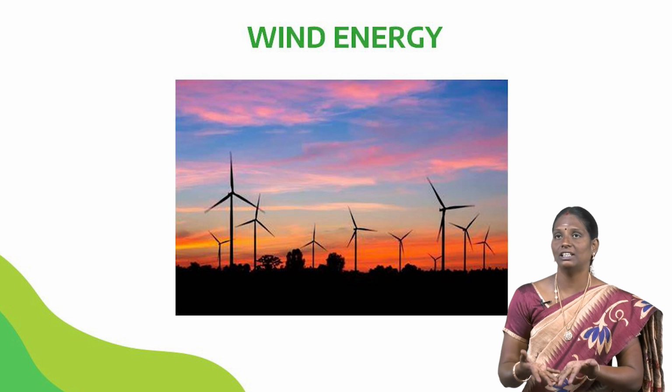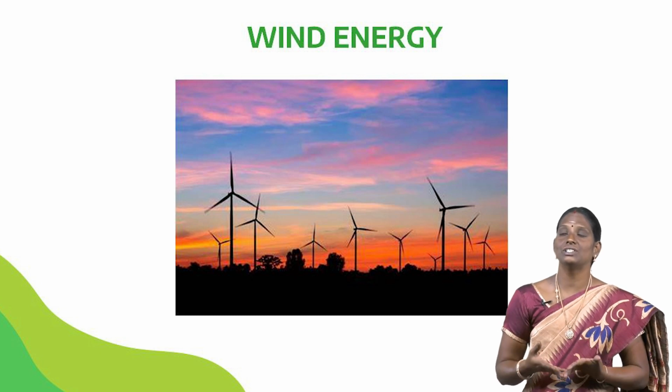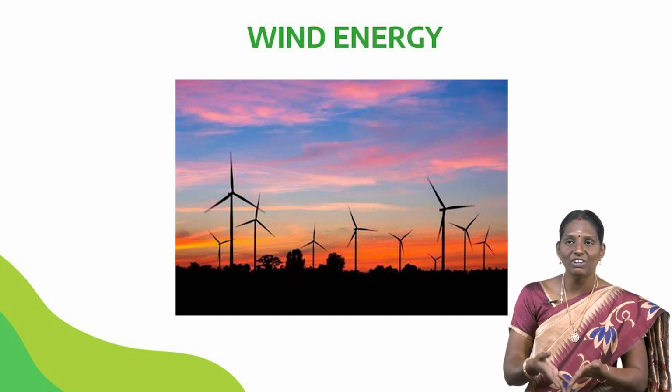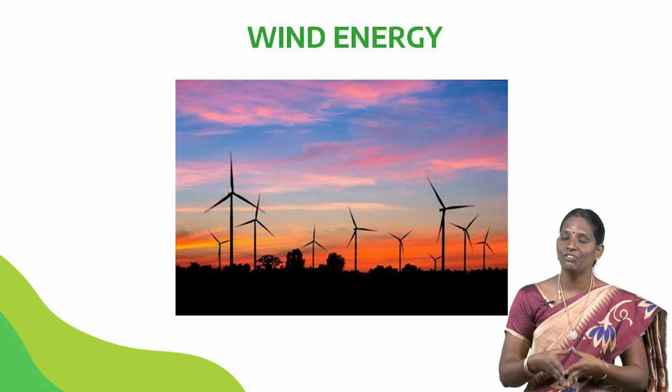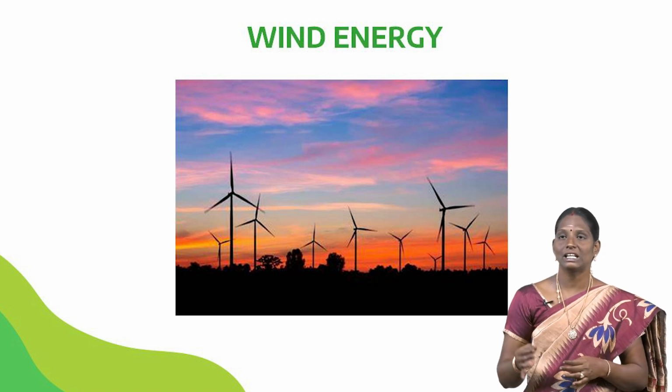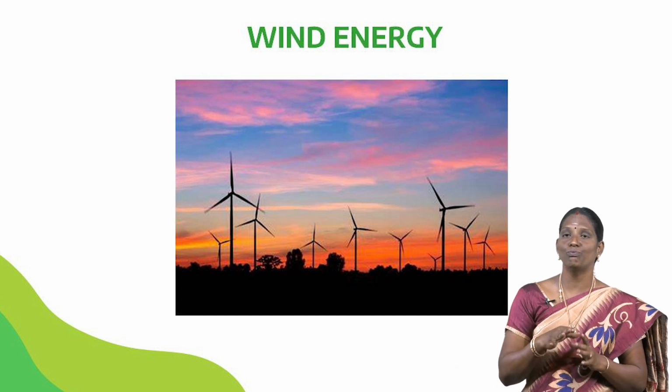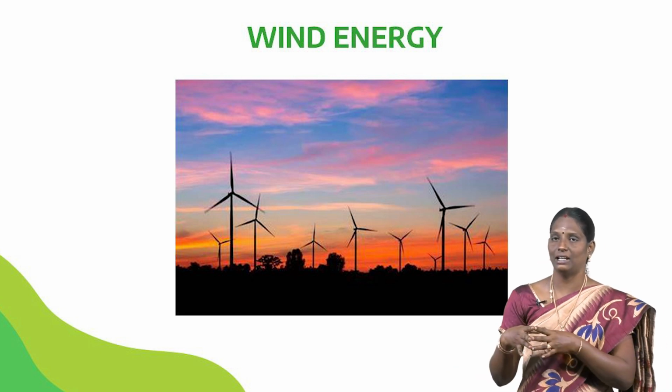So, how do we get the wind energy? Wind energy can be obtained by using a windmill. What is meant by windmill? A windmill converts the kinetic energy of moving air into mechanical energy.